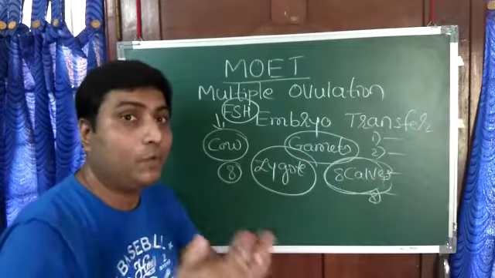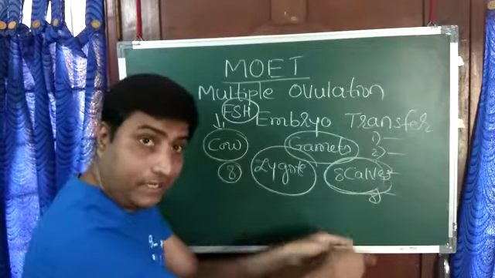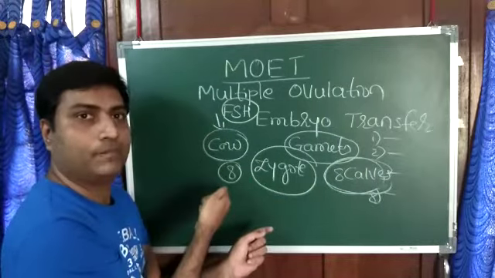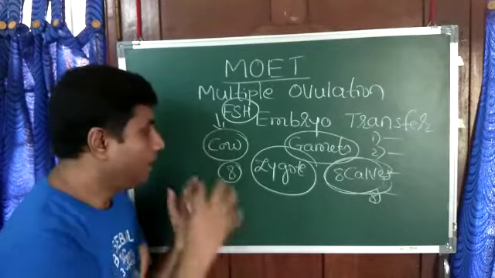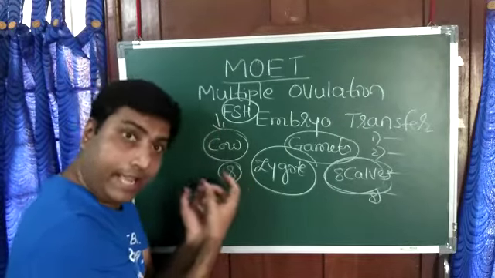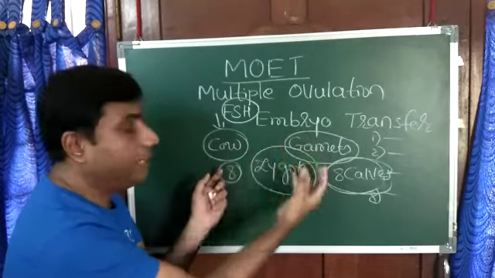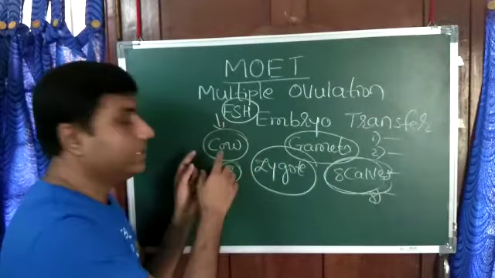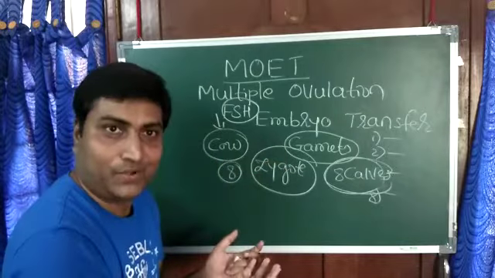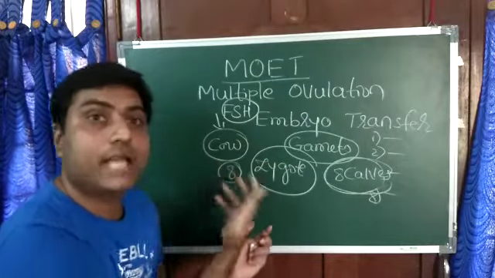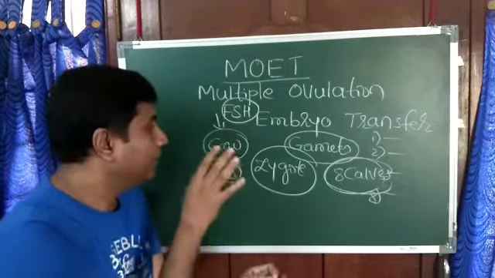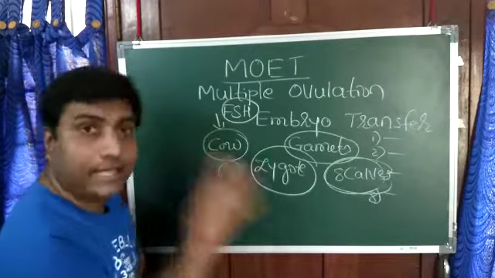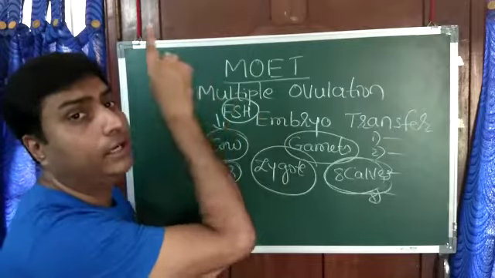One more advantage is that during those 9 months you can carry out the same process several times with the cow. Again you inject FSH, again we get many eggs, that is multiple ovulation. Again we inject gametes, we get many zygotes, and you introduce those zygotes into some other cows. So this cow acts like a machine by which you can get several zygotes. This technique can be used for goat, sheep or anything. This technique is called multiple ovulation embryo transfer.